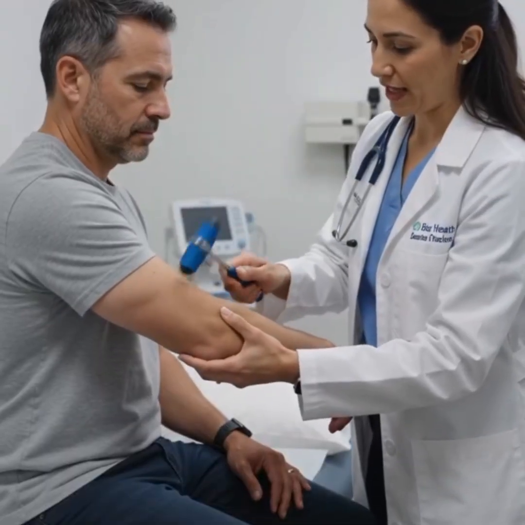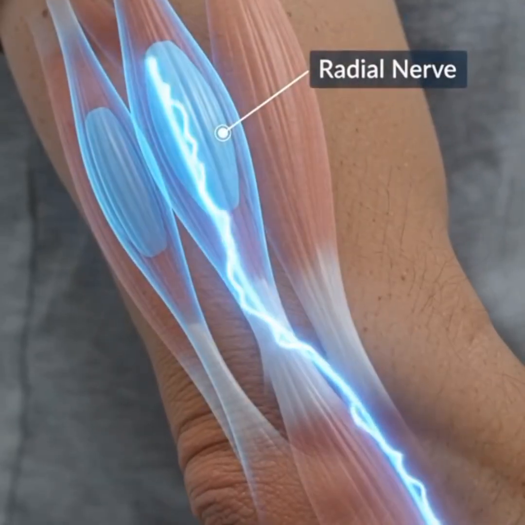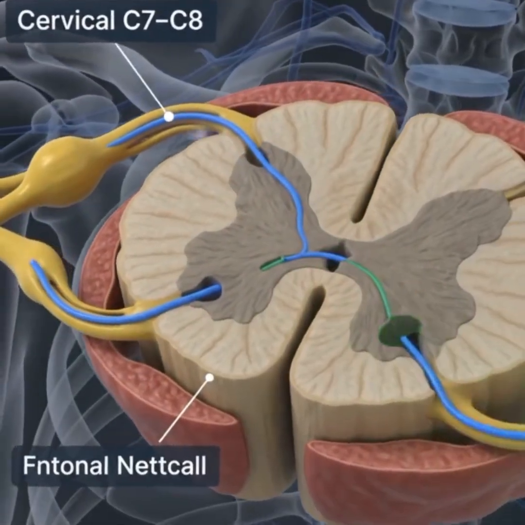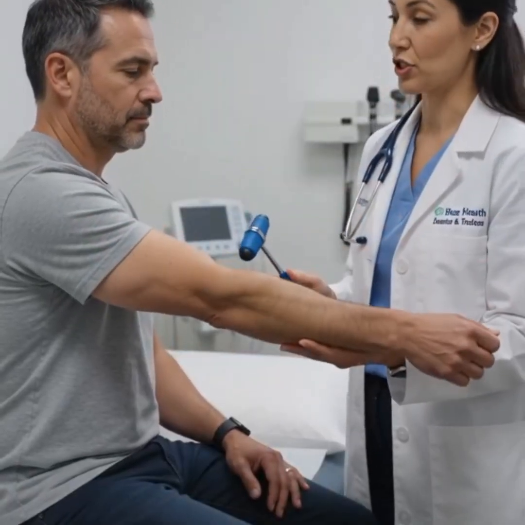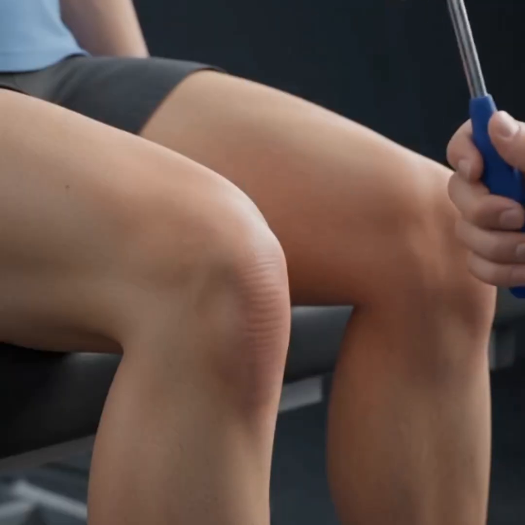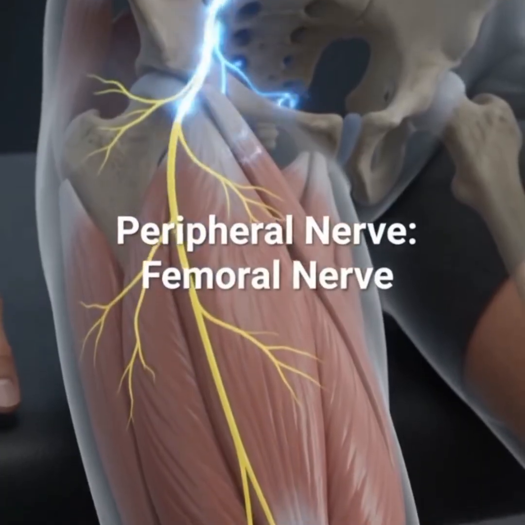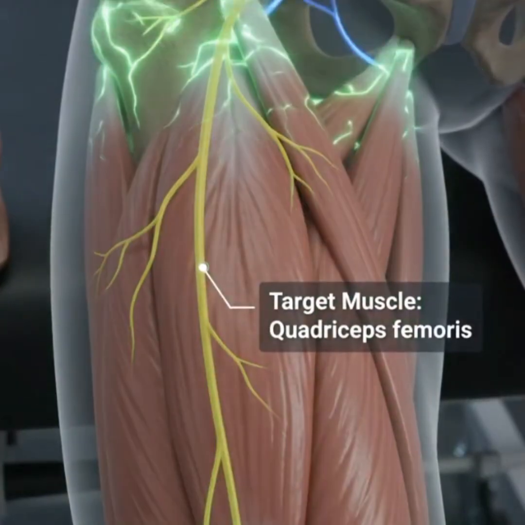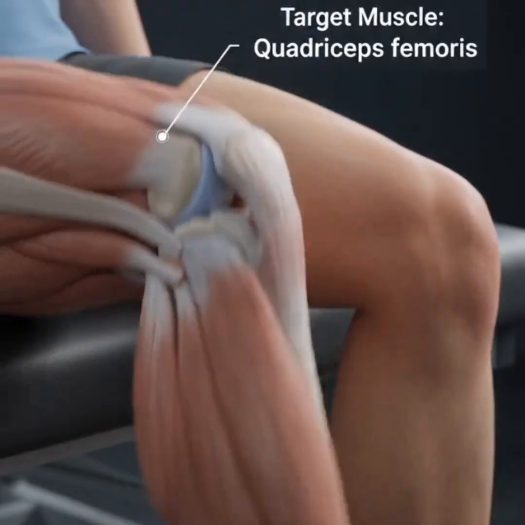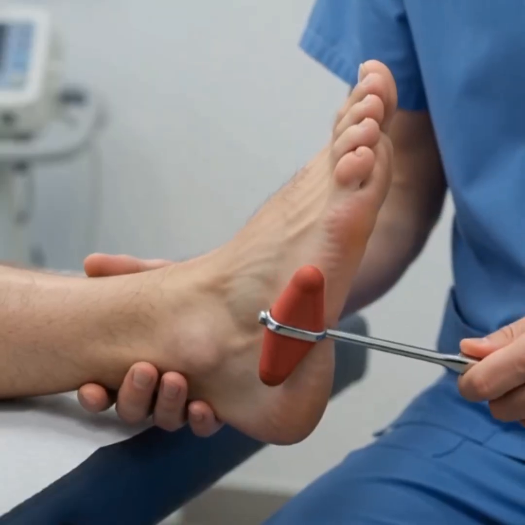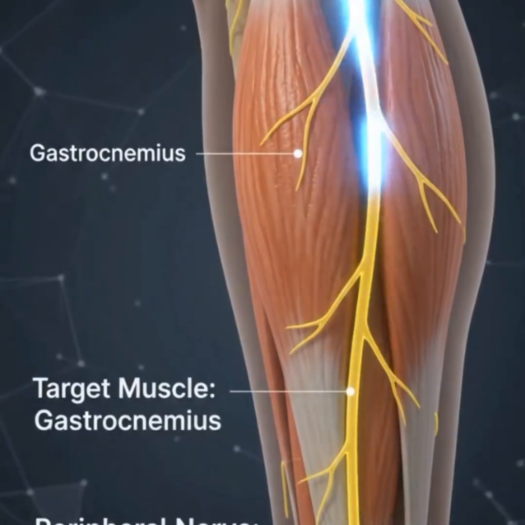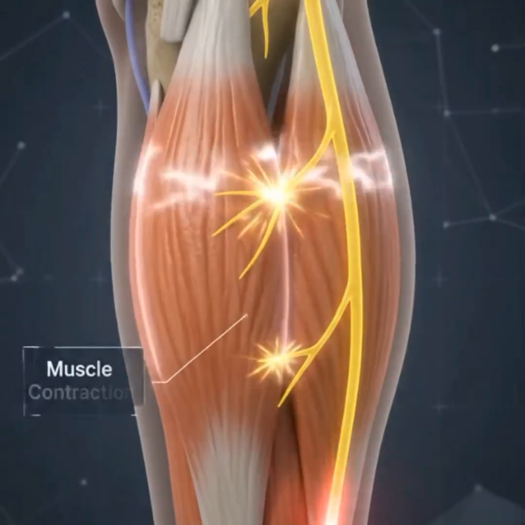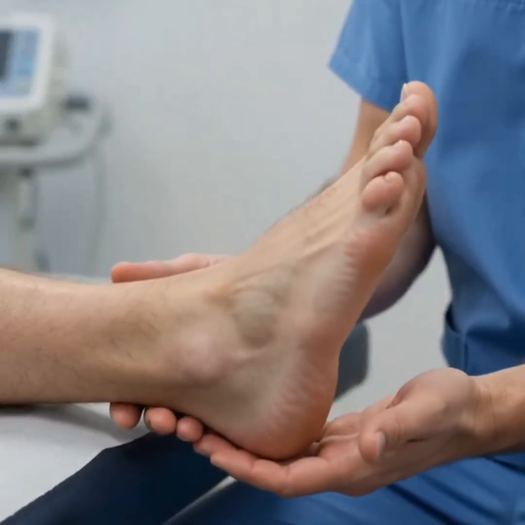Testing the triceps reflex assesses the C7 and C8 spinal segments. The radial nerve carries the sensory impulse to the spinal cord. A motor signal then causes the triceps muscle to contract. The patellar reflex targets the quadriceps. Tapping the tendon sends a signal. It travels via the femoral nerve to the lumbar spinal segments L2 to L4, causing the muscle to contract and kick. Testing the Achilles reflex. This tests the tibial nerve and the S1 to S2 segments. The impulse travels to the spinal cord. This causes the calf muscles to contract, resulting in a visible plantar flexion.